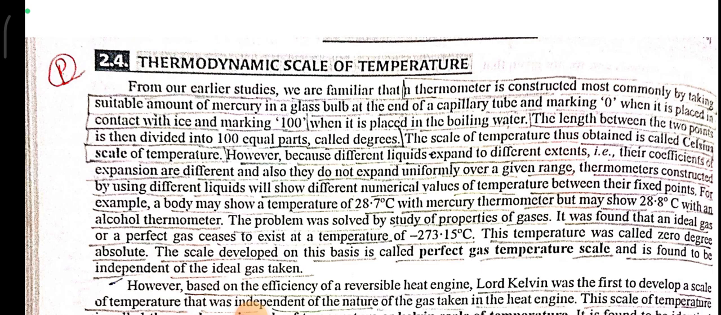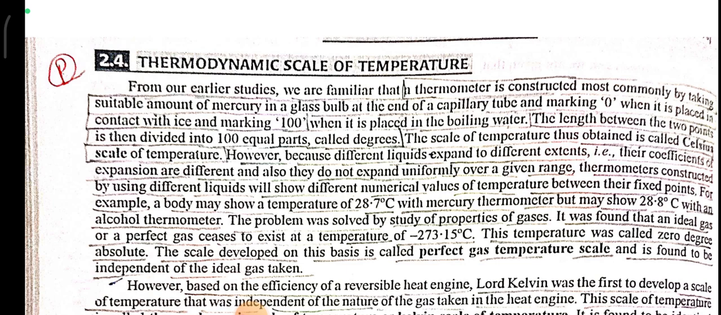Thermodynamic scale of temperature. From earlier studies, we are familiar that a thermometer is constructed most commonly by taking a suitable amount of mercury in a glass bulb at the end of a capillary tube, marking 0 when it is placed in contact with ice and marking 100 when it is placed in boiling water. The length between the two points is divided into 100 equal parts called degrees. The scale of temperature thus obtained is called the Celsius scale of temperature.